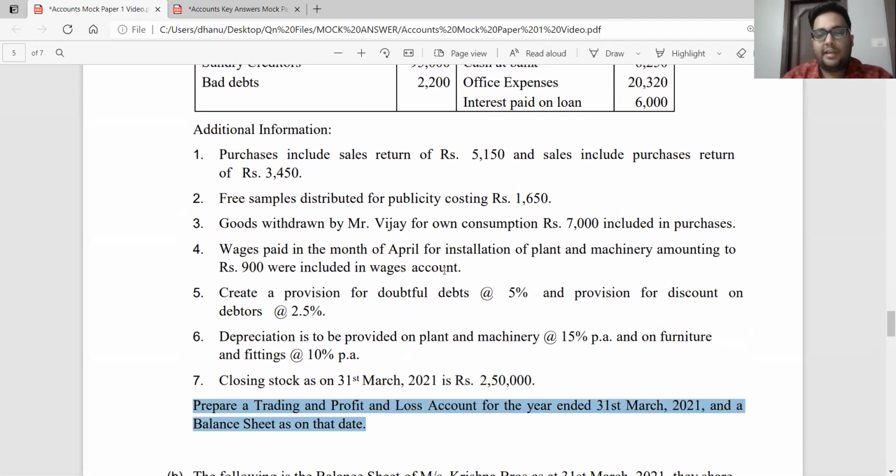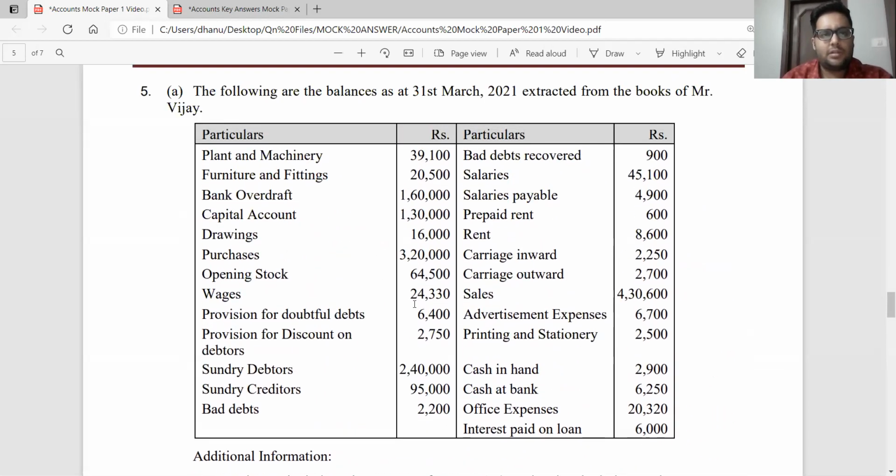So this question is dealing with final accounts of a sole proprietor, Mr. Vijay. So what do we do when we get a question on final accounts of a sole proprietorship? All your trial balance items, or all your ledger accounts, will be classified. What is the classification that we give? Direct income, direct expense, trading account; indirect income, indirect expense, profit and loss account; asset, liability, capital in the balance sheet. And then we take up each of the adjustments, give two treatments for each adjustment, and then close our financial statements. So what am I going to do in this question?